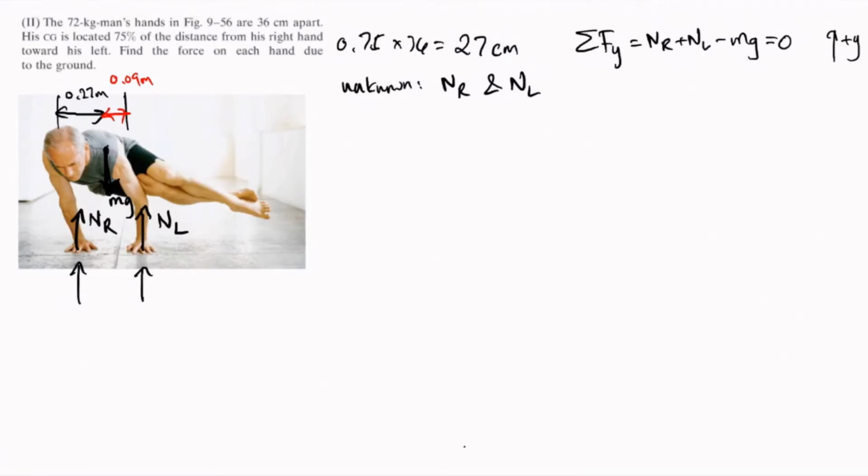Now let's sum all the torques. We have already identified the three forces. Next thing we need to do is to identify the axis of rotation, or the fulcrum. As we discussed in the lecture, we can choose any point to be the axis of rotation. If we choose the weight, or the center of gravity, to be the axis of rotation, then we end up with two unknowns in our equation, NR and NL. If we choose NR as the axis of rotation, then we end up with an equation where NL is the only unknown. So let's do that. Let's choose NR as the axis of rotation.